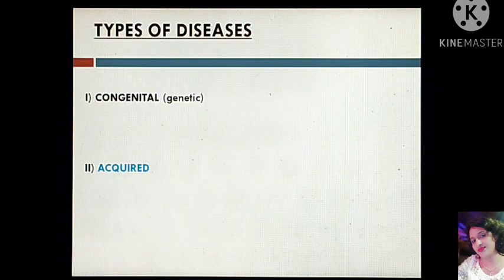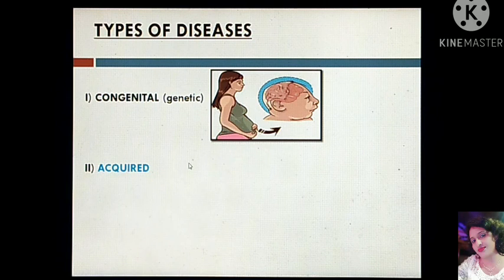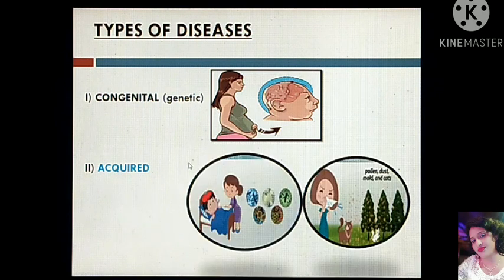There are two types of diseases: congenital or genetic diseases, and acquired diseases. Congenital diseases are inborn diseases, present from birth, while acquired diseases are those which we get after birth at some point of our life.